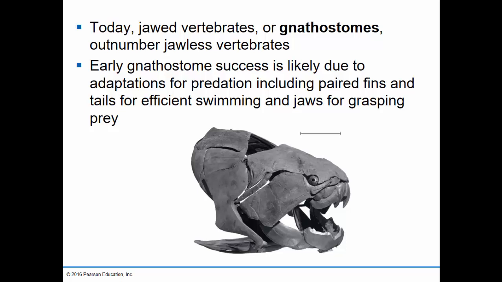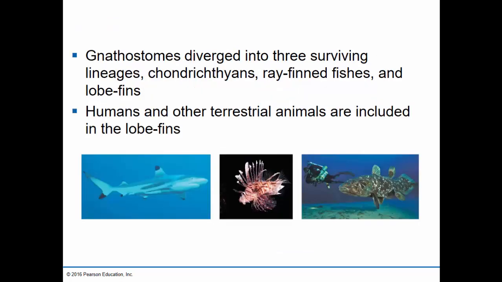Not only the jaws that define this group, but also the paired fins and tails made these efficient swimmers. And you can certainly see how having jaws would make it very easy to grab on to prey and hold it. Later, the gnathostomes diverged into three surviving lineages.